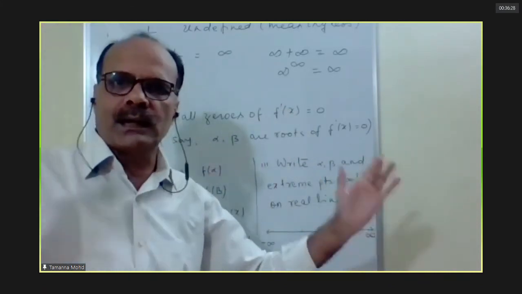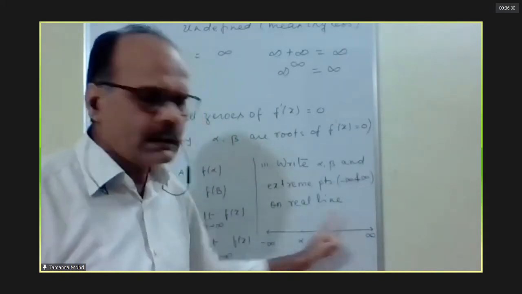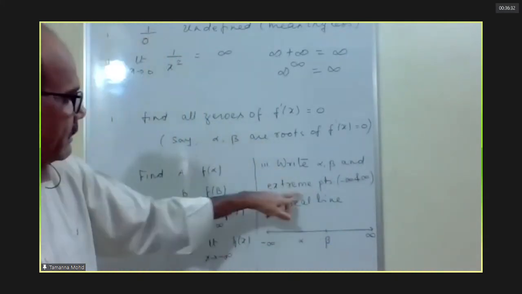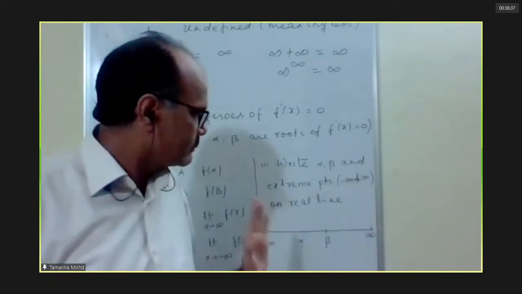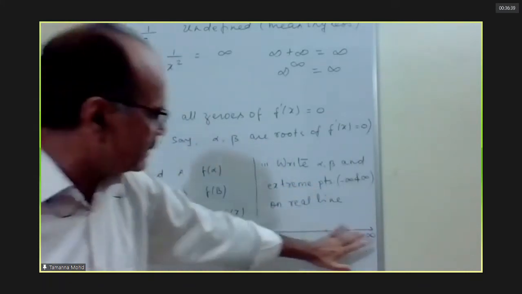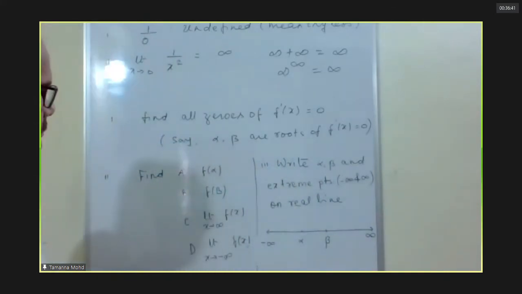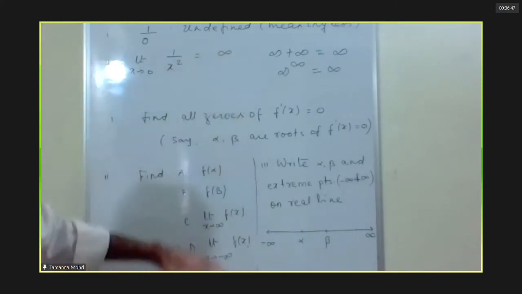Sometimes the domain is given as A to B, so the extreme points will be A and B. Third step, we will write all this on the real line. Once you write, I will rub it.